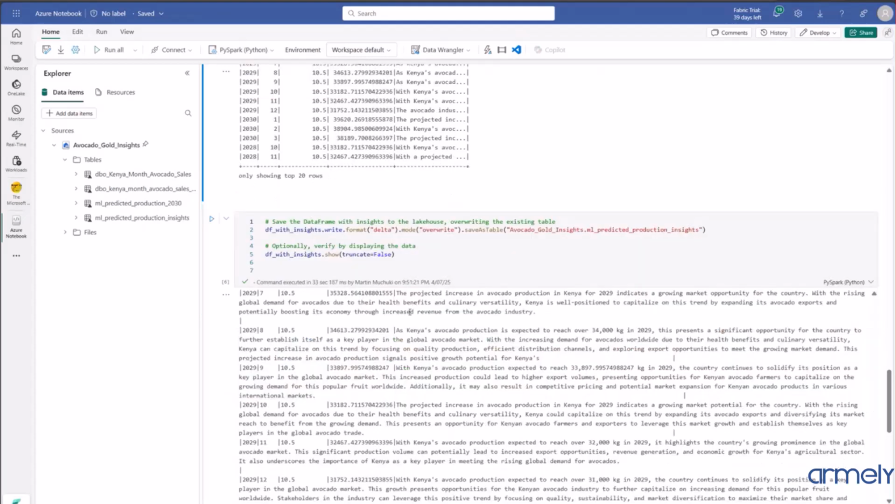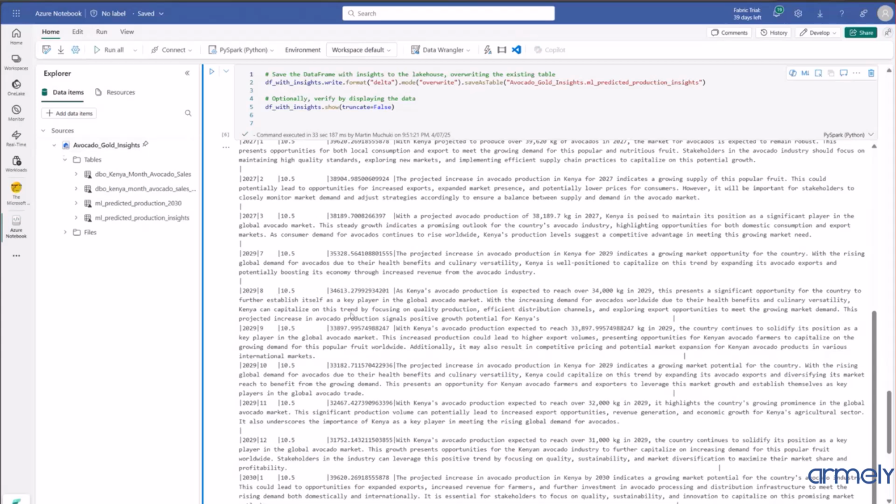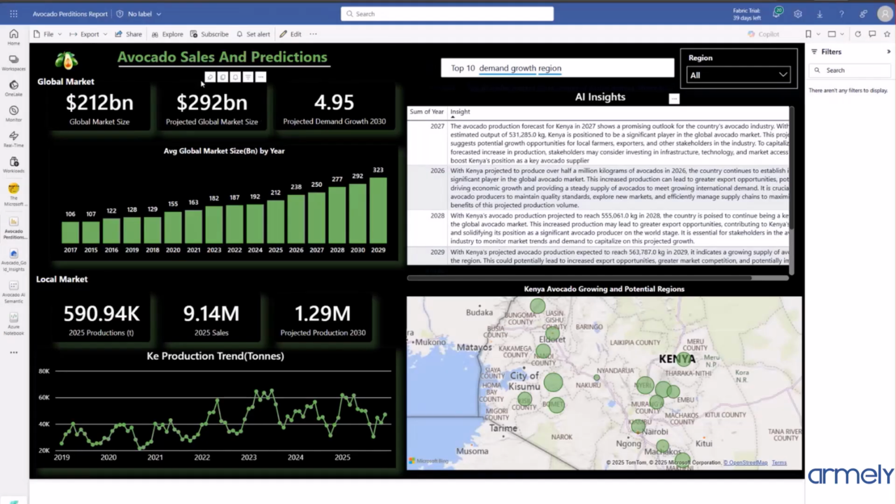For example, you can see there's a projected increase in avocado production for 2029, which indicates a growing market opportunity. We have this showcased more in the Power BI report. This is the visualization of our predictions, including the AI insight. At the top here, you can see this is a global market. You can see the predicted global market size and the predicted demand growth by 2030. Also in the local market, you can see the current production, and the future production by 2030.